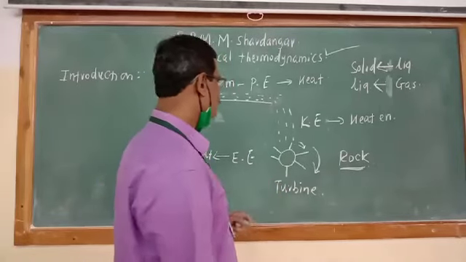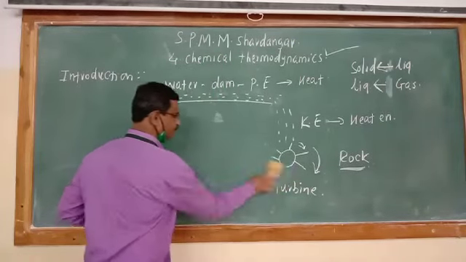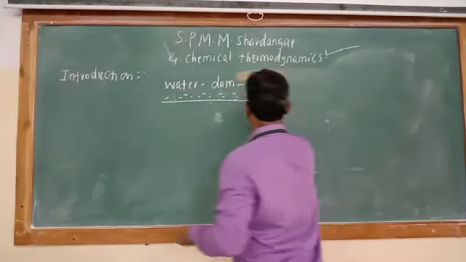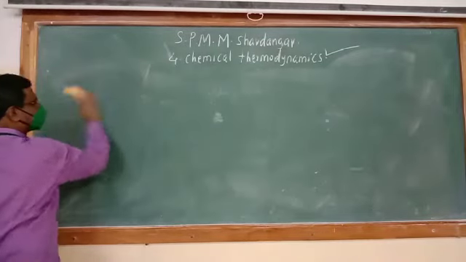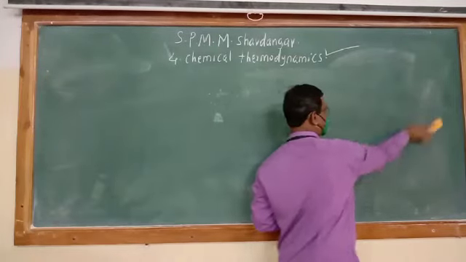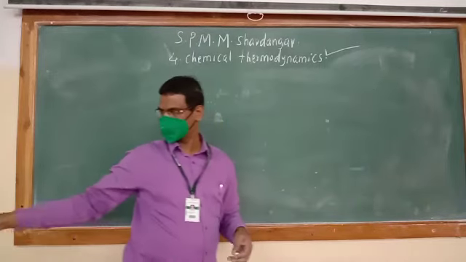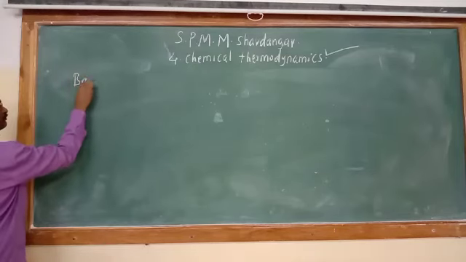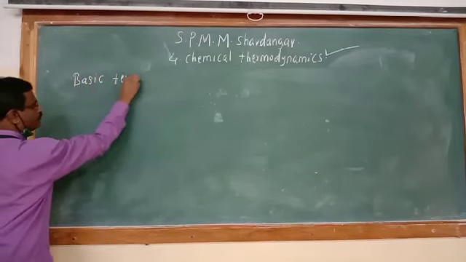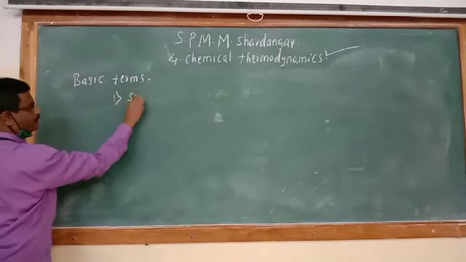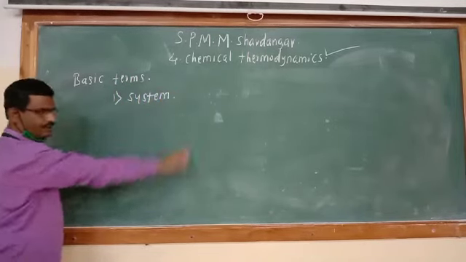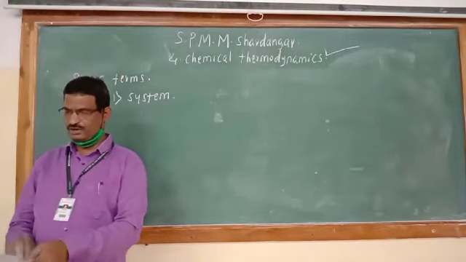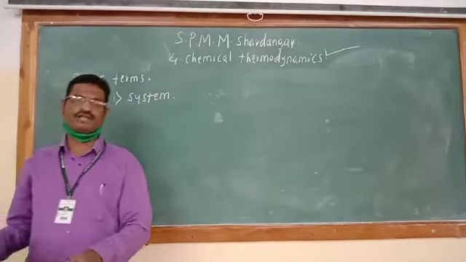And in this chapter of chemical thermodynamics, we have to study certain basic terms. So let us see over here. The first important basic term is a system. Here we have to study system and surrounding.